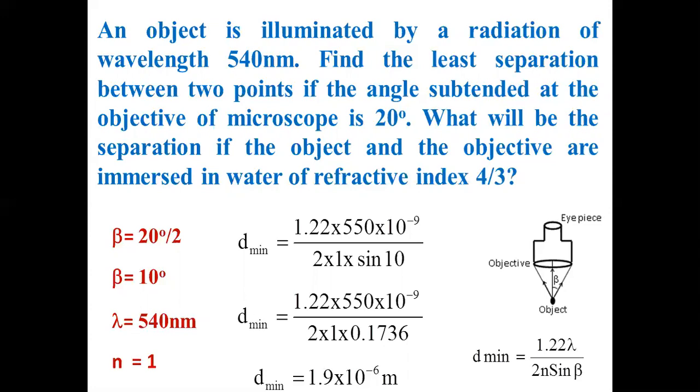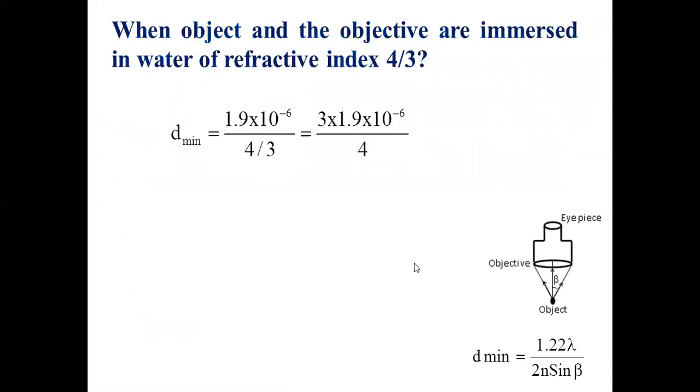So can you decrease the d minimum by increasing n? Yes, possible. Now we have substituted it as r. Suppose it is 4/3. What you have to do? See, all the terms are same: 1.22 lambda, 2 beta, everything is same. N was 1 last time. Now you have to replace it as 4/3. That's all. So shall I divide this answer by 4/3? That is all needed.